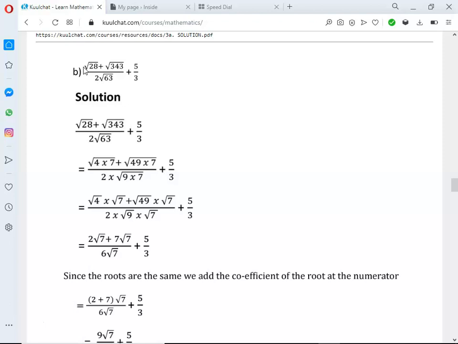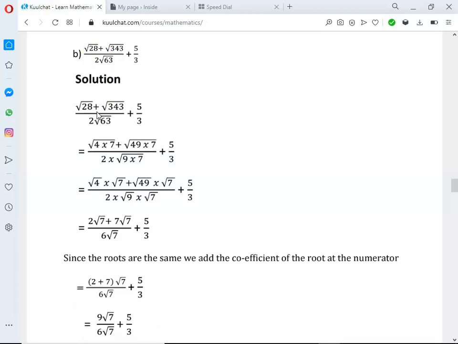Okay, so that's the question. So let's see how best we can solve it. Okay, so this is the question: root 28 plus root 343 divided by 2 root 63. So we are answering it. So this is the solution. Okay, plus 5 over 3.